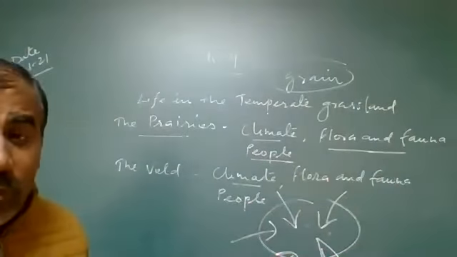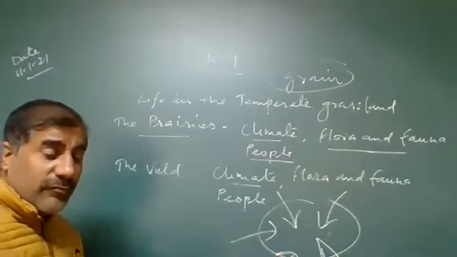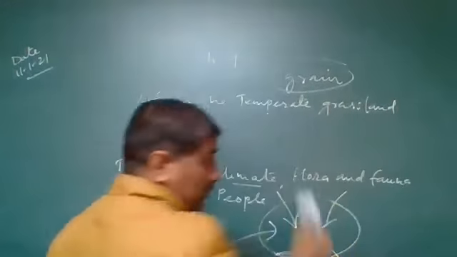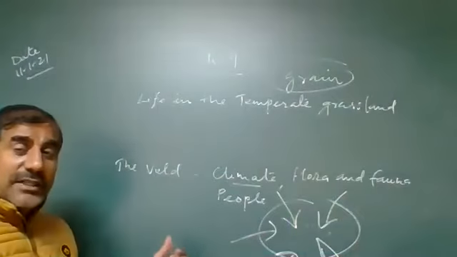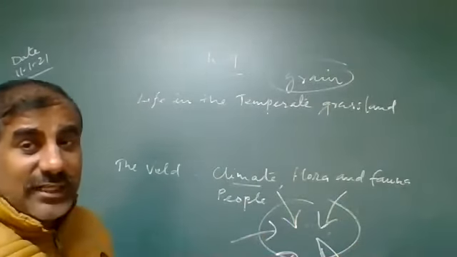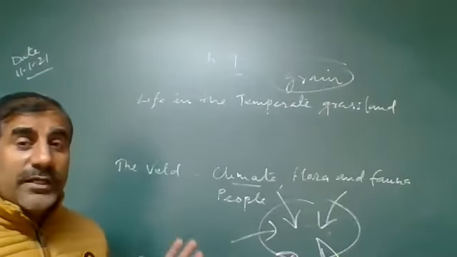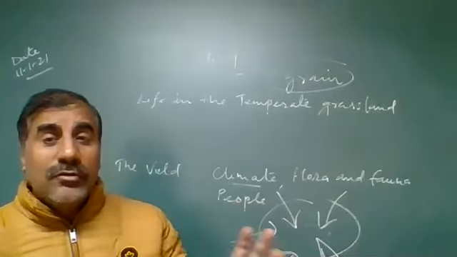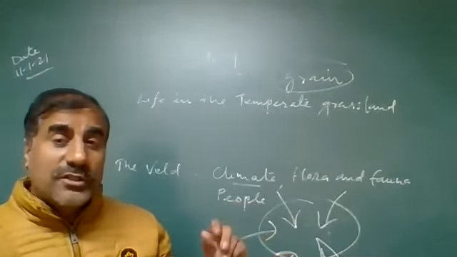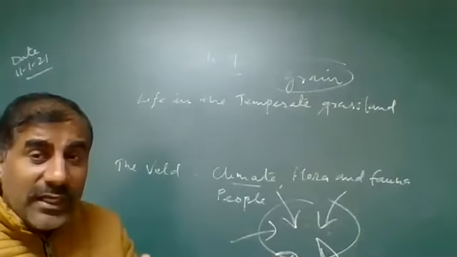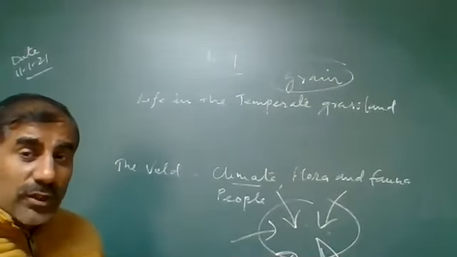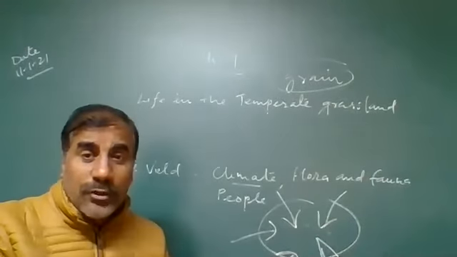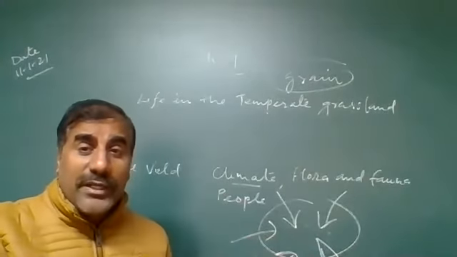Now we'll discuss the wild grassland. The wild grassland is located in Africa, in South Africa. South Africa is famous for its gold city and diamond city. Johannesburg is known as the gold city of the world, and Kimberley is famous for diamond production. The deepest mines are also located in South Africa, which has a hot climate.